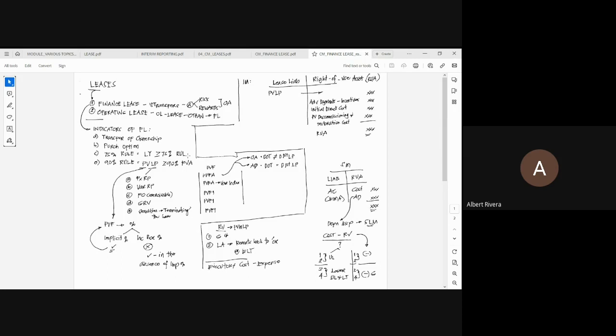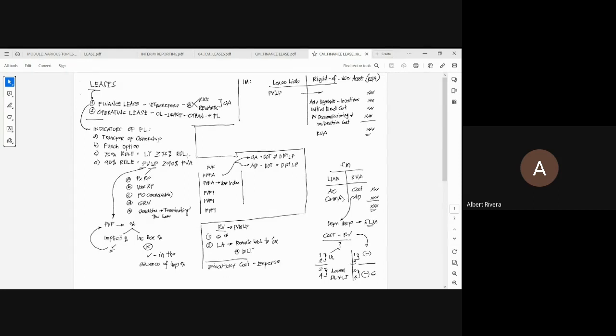Sa PAS 17, ang sabi dyan, lease asset. Sa PFRS 16, ang sabi, underlying asset. But those words refer also to the same property na pinapa-lease.